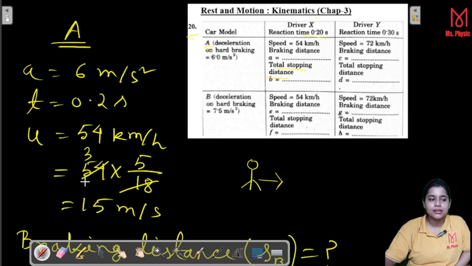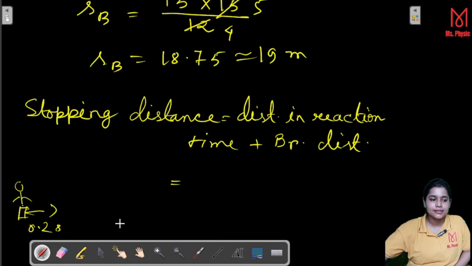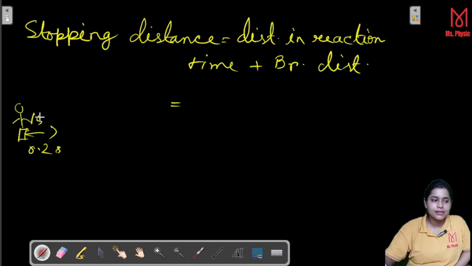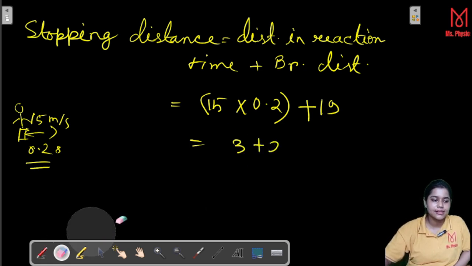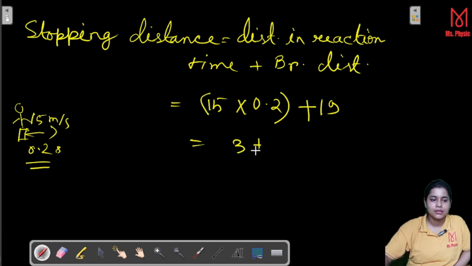That is nothing but 15 meter per second, right? So the total distance traveled in that reaction time is 15 multiplied with 0.2, which is 3, plus 19, gives you total 22 meter.